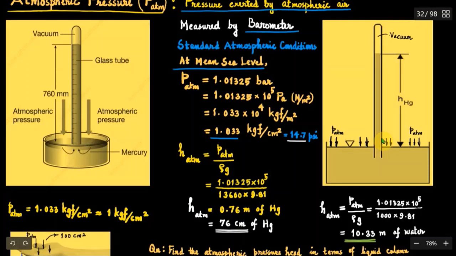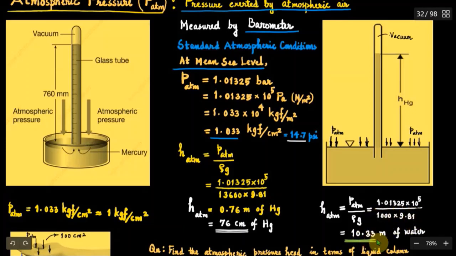Now what is the atmospheric pressure head in terms of height of water column? HATM is equal to PATM divided by rho g. Here the density of water should be used. That is 1.01325 into 10 to the power of 5 Pascal divided by 1000 into 9.81. That is the specific weight of water.